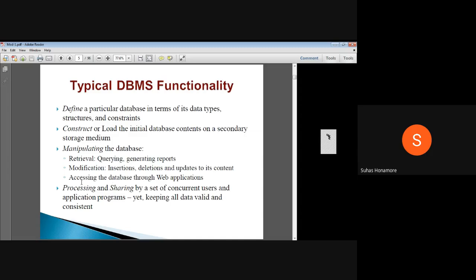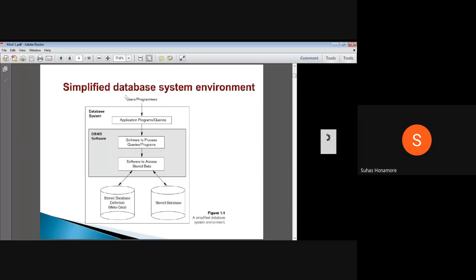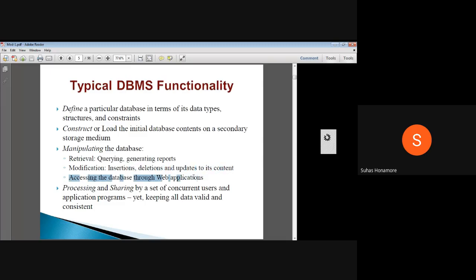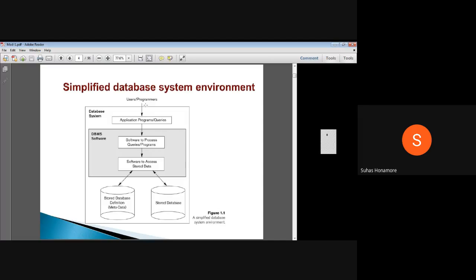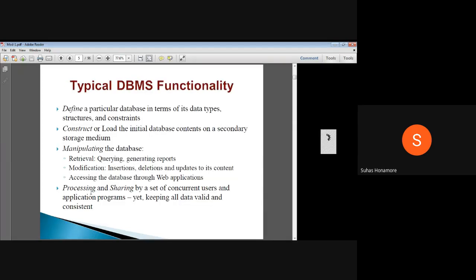Then the third one is accessing the database through a web application. Here a user will do his task, maybe retrieval or some other part. We have the entire database, and from that he may write his own program, or individually access it manually. So he can write a web application and give it to some end user. That is nothing but our VTU portal, which is given to extract the result from their database.